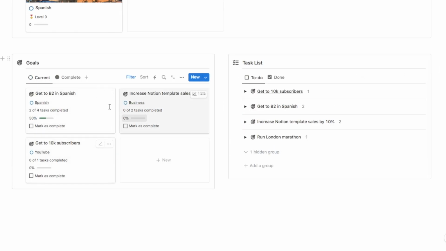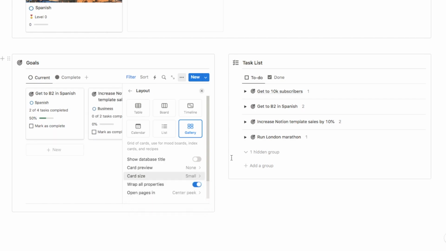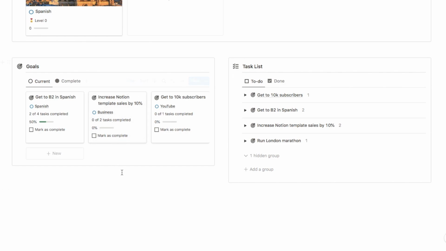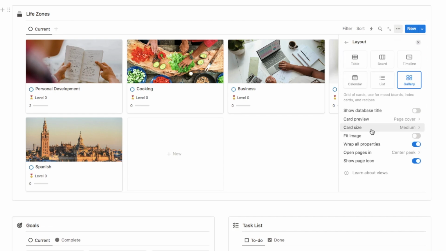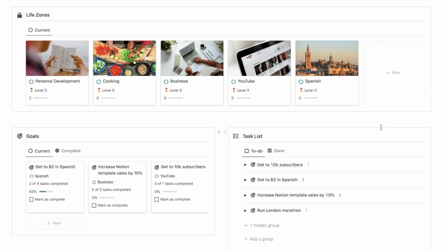And if you want to make the cards on here a little bit smaller, you can click on the 3 dots here, select layout, and here you'll see the card size is set to medium. So you can actually change it to small if you want them to be a bit smaller, so then they look like this. I feel like it looks a little bit better because they take up a little bit less room. You can do the same with these cards as well if you like. So let me just show you what that looks like. So layout, card size, and you can make it small like this. So they actually all fit on one row, which looks a little bit nicer.